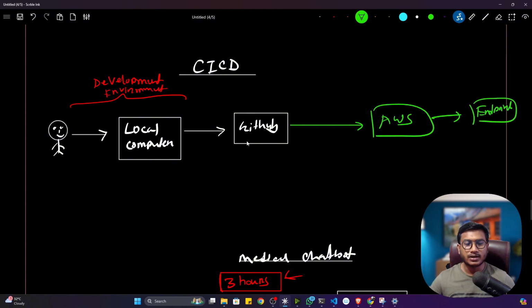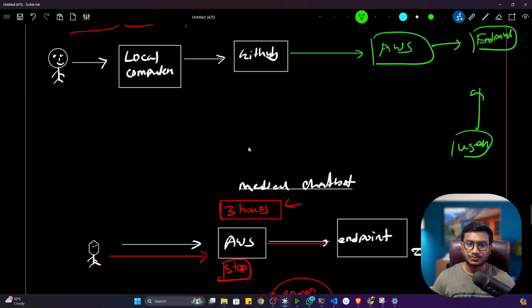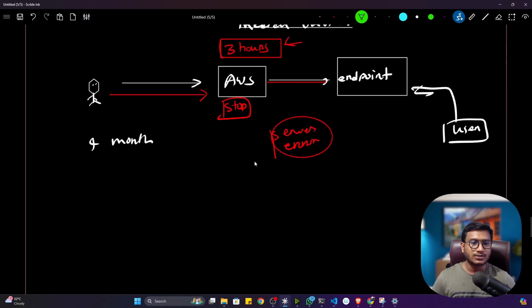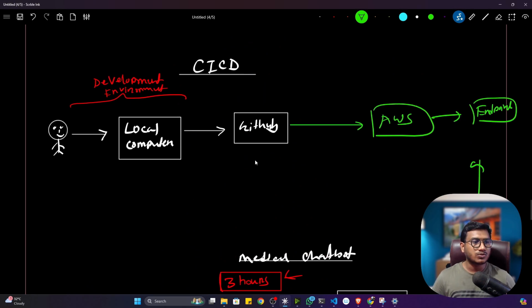Okay, automatically updated, so that if a user is using your application, they won't feel any kind of, let's say, server down issue. Got it? So this is what we have to do. That means we'll be creating the entire, let's say, CI/CD pipeline.